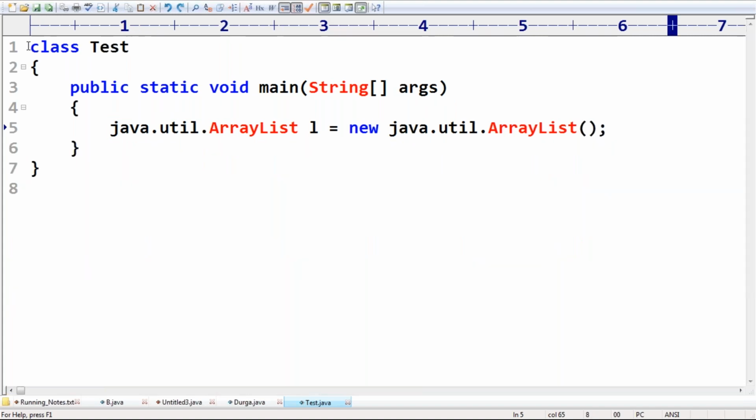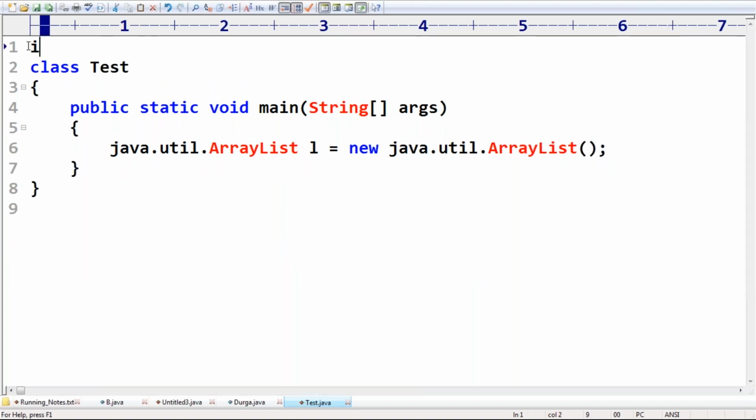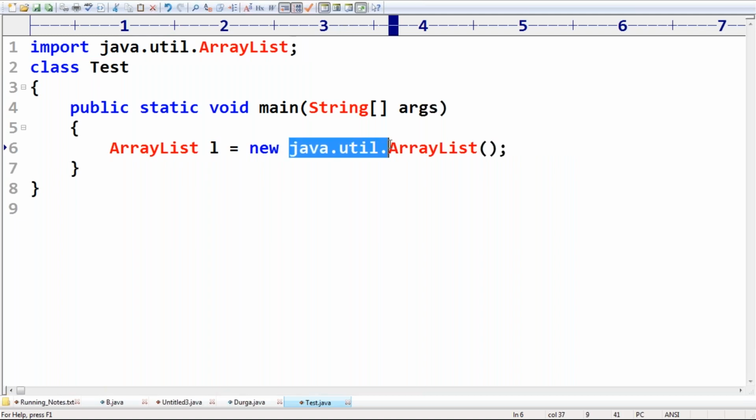Here I'm taking import java.util.ArrayList. If I use the import statement, we are not required to use the fully qualified name. Remember this one, sir.